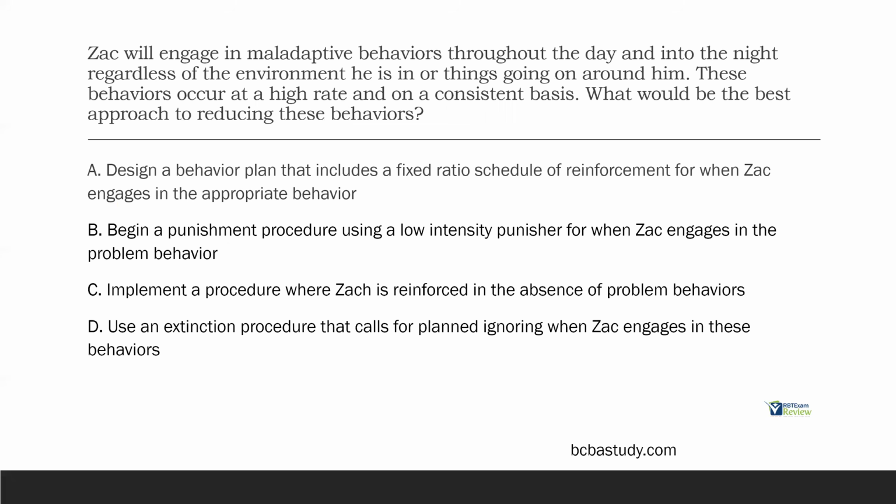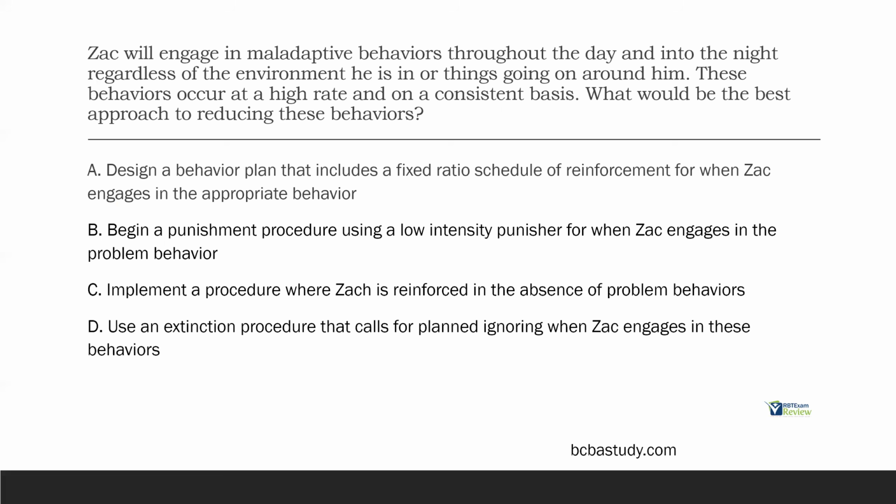Zach will engage in maladaptive behaviors throughout the day and into the night, regardless of the environment he is in or things going on around him. These behaviors occur at a high rate and on a consistent basis. What would be the best approach to reducing these behaviors? Okay, put on your BCBA hat, right? We're looking at Zach engaging in these behaviors constantly throughout the day and night, no matter what. These behaviors, screaming, whatever it might be, it's happening all the time. How can we reduce these behaviors?